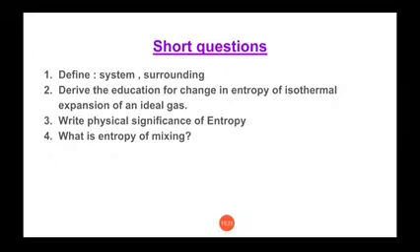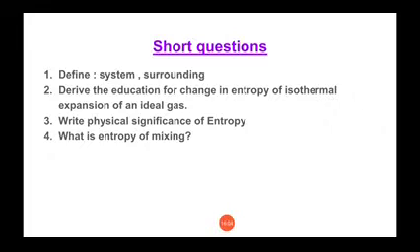The second definition is surrounding. You can say that the part other than system is known as surrounding. If you have to write an example for that, say a chemical reaction is done inside a test tube, means you are mixing HCl and NaOH to get the precipitates of NaCl, then the inside part of the test tube is known as system, the test tube itself is known as boundary, and the outside part of the test tube is known as surrounding.